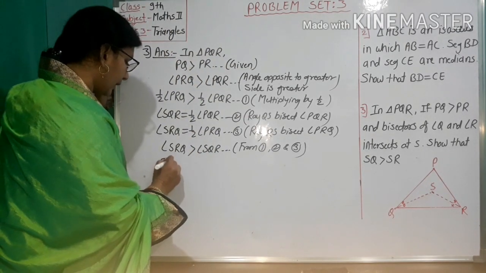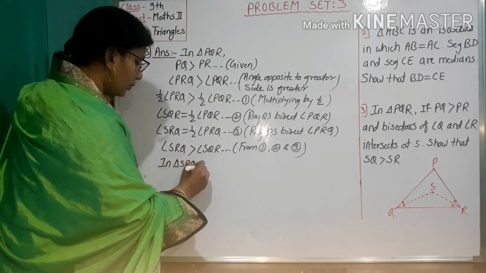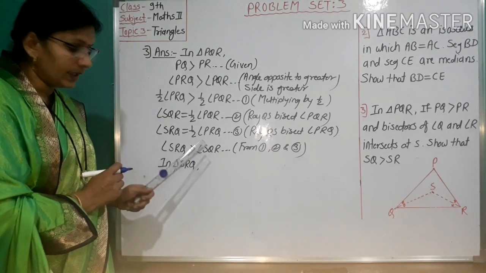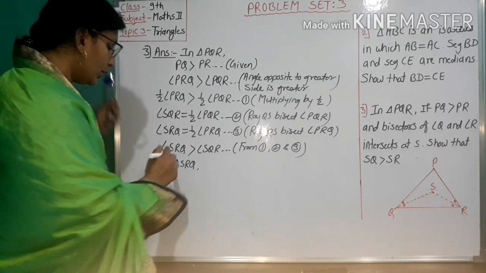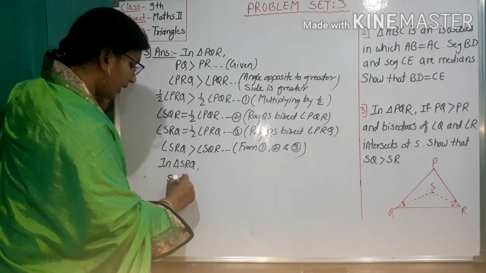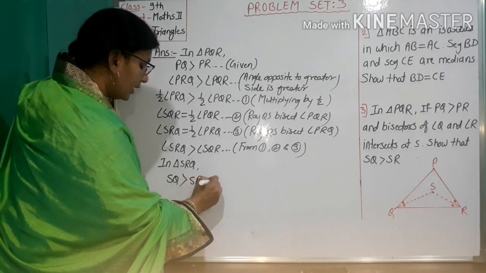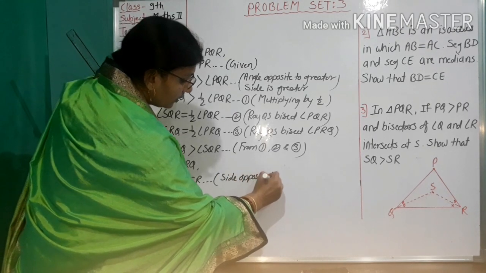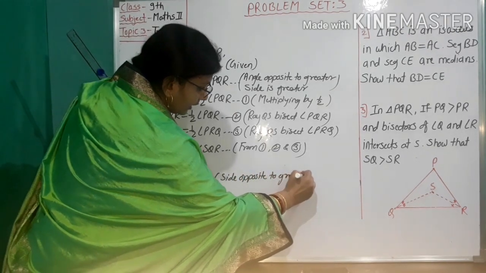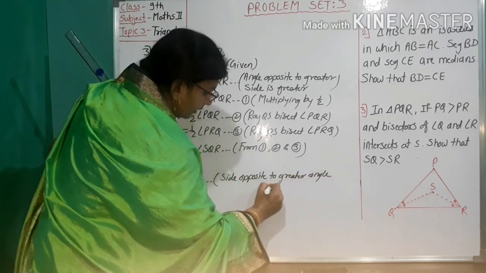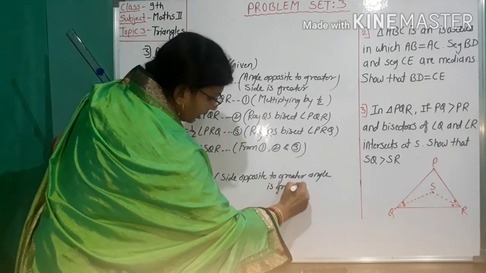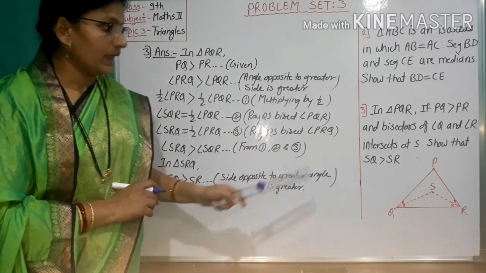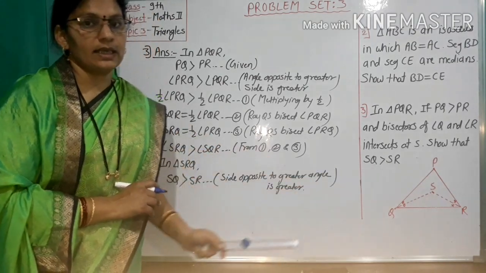Therefore in triangle SRQ, we know the property: the side opposite to the greater angle is greater. So the side opposite to SRQ is SQ, greater than SR. Here the reason is the side opposite to the greater angle is greater. Hence we prove or show that SQ is greater than SR.